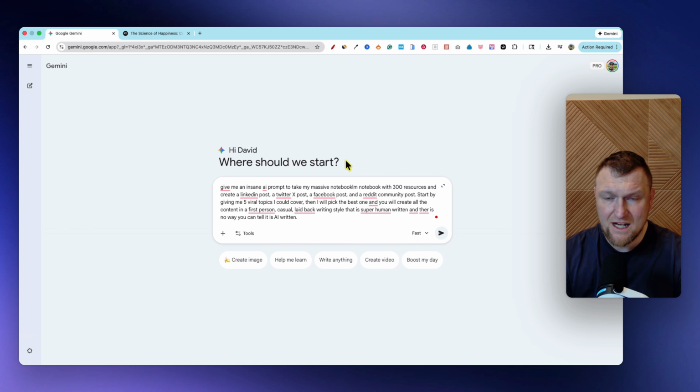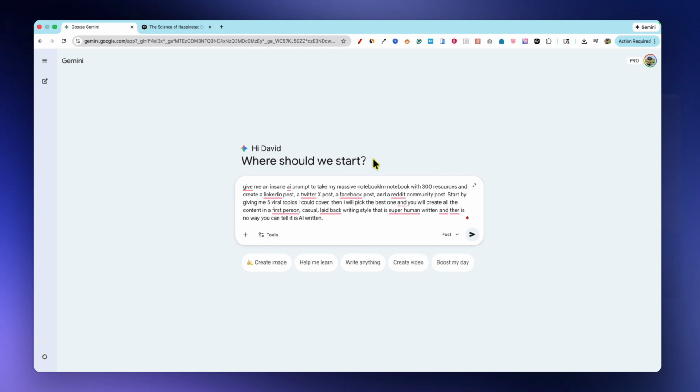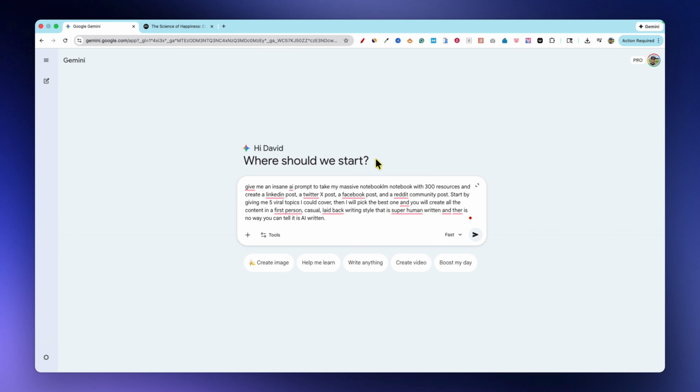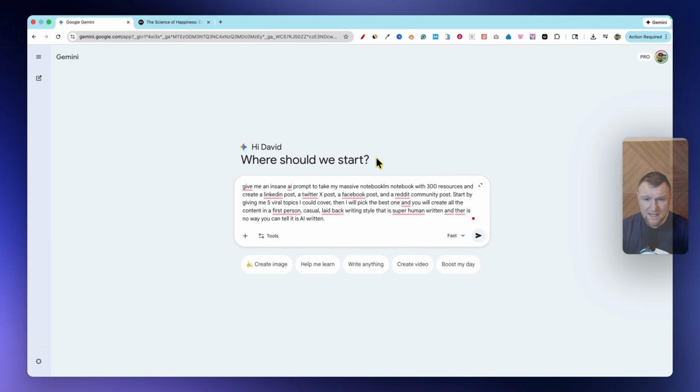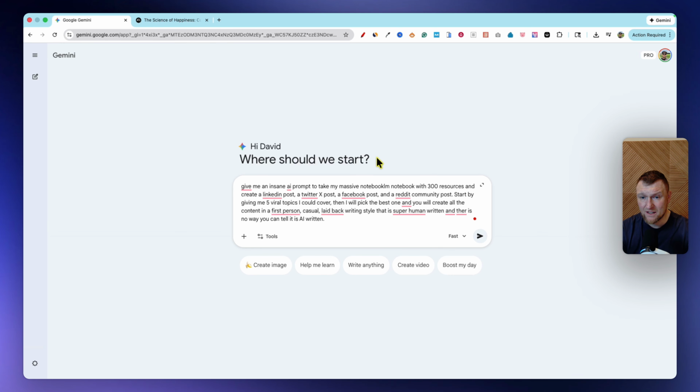You want to be strategic and specific about what you're actually instructing AI to do. AI can only be as good as the person that's actually the operator. You're the operator, right? So take this massive NotebookLM notebook with 300 resources, and create a LinkedIn post, a Twitter post, and a Facebook post, and a Reddit community post. That's 4 posts, right? Start by giving me 5 viral topics I could cover.